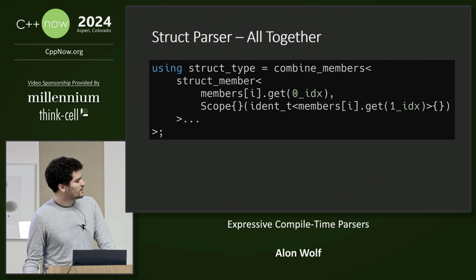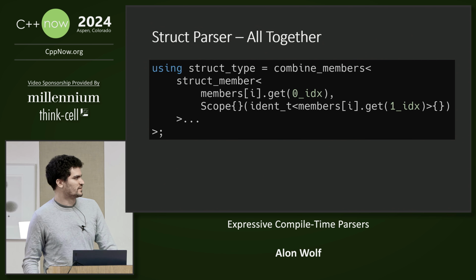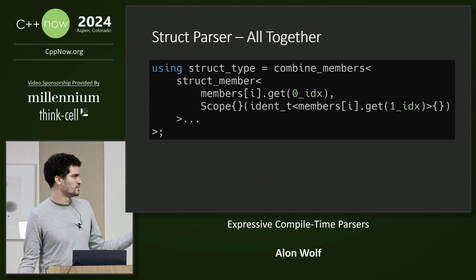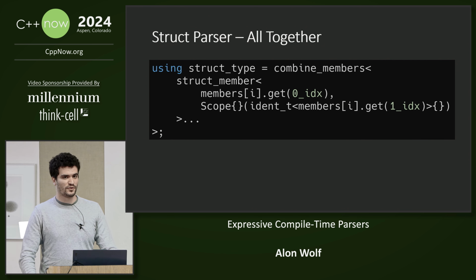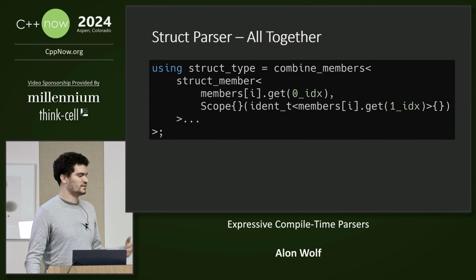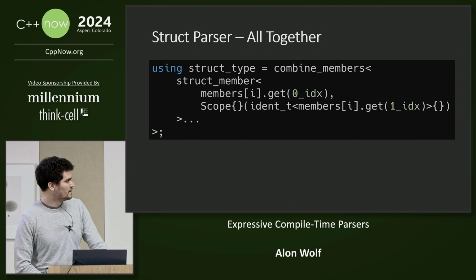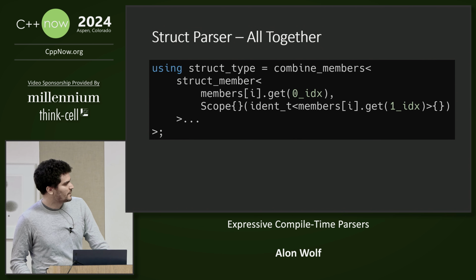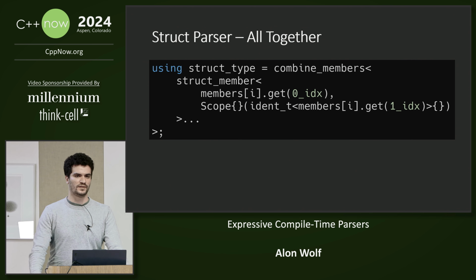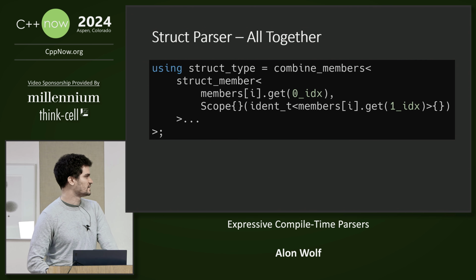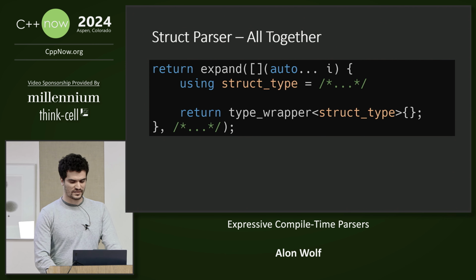Then for each data member, we use it to create the struct member type, where the first parameter is just the identifier, so we extract it from the tuple and pass it. And the second one is the type wrapper of the type, and we can do it by calling the scope lambda with the identifier to convert it from an identifier to a type wrapper. And these are all created, passed into the combined members so that we combine them all inside a single type. And then we can just return a type wrapper of the new struct type that we created.